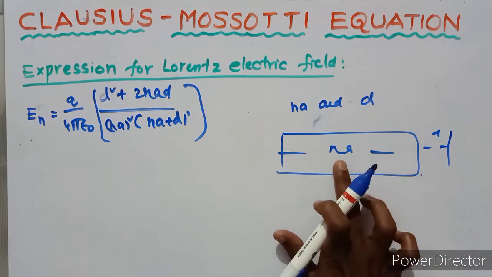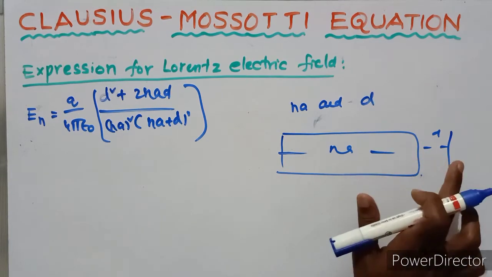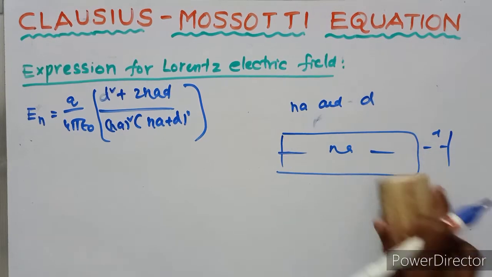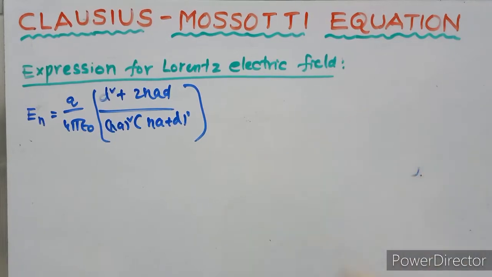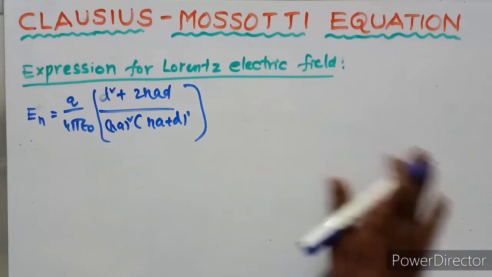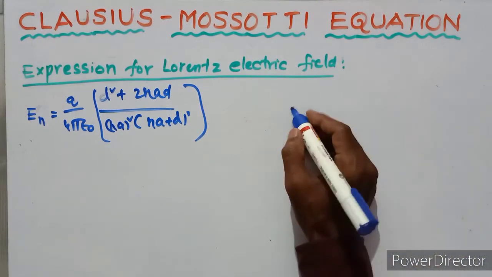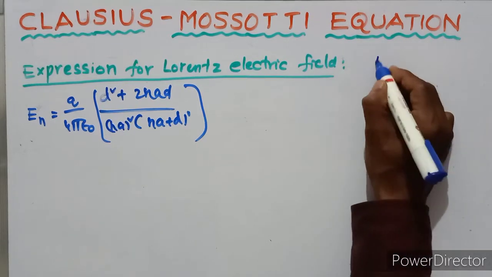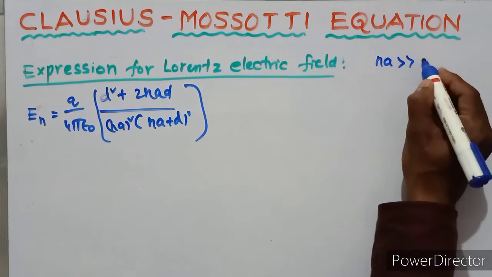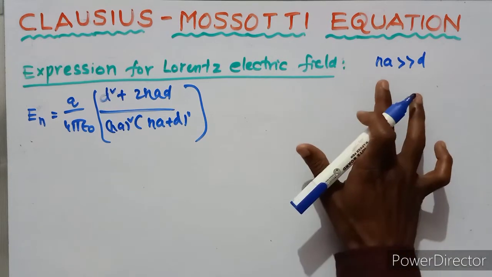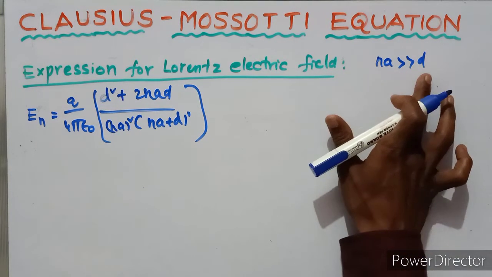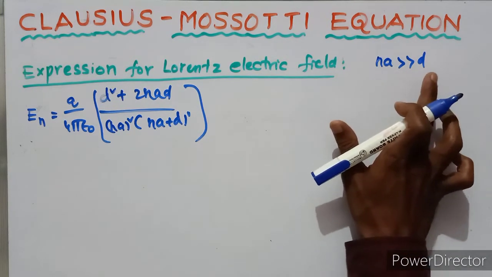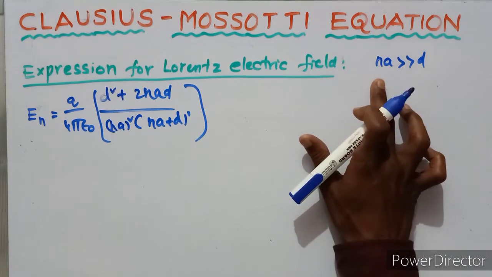Na is the much greater value, d is the lesser value. Compare the Na, d is very small. So Na is much greater than d, d is much less than Na.